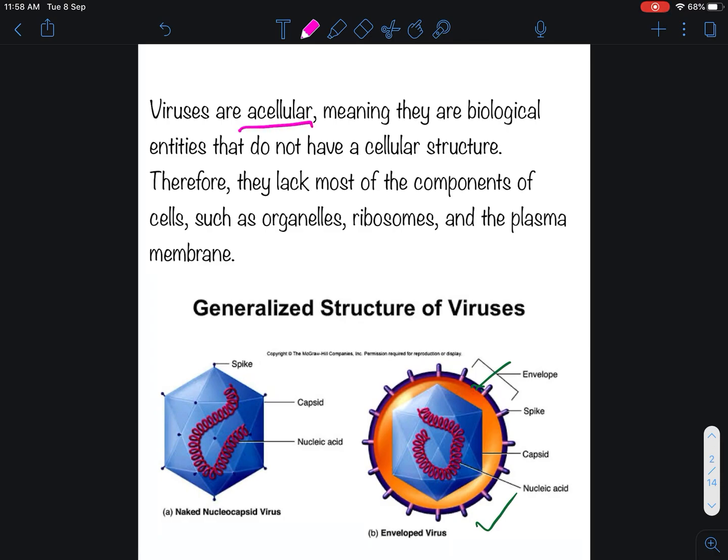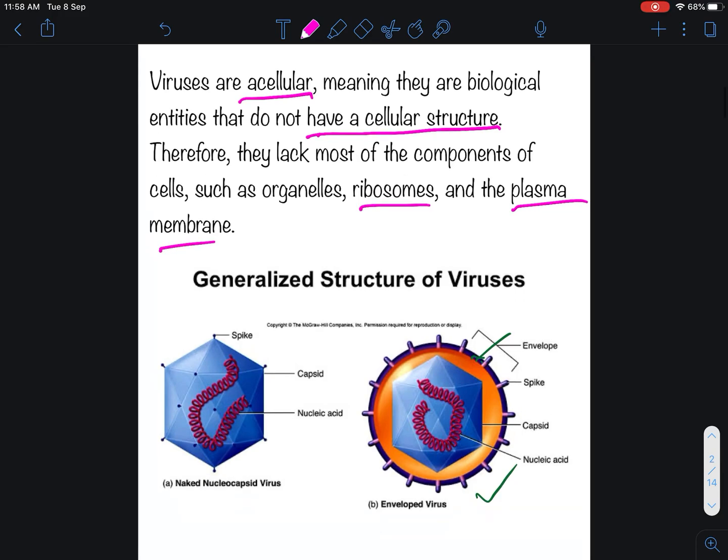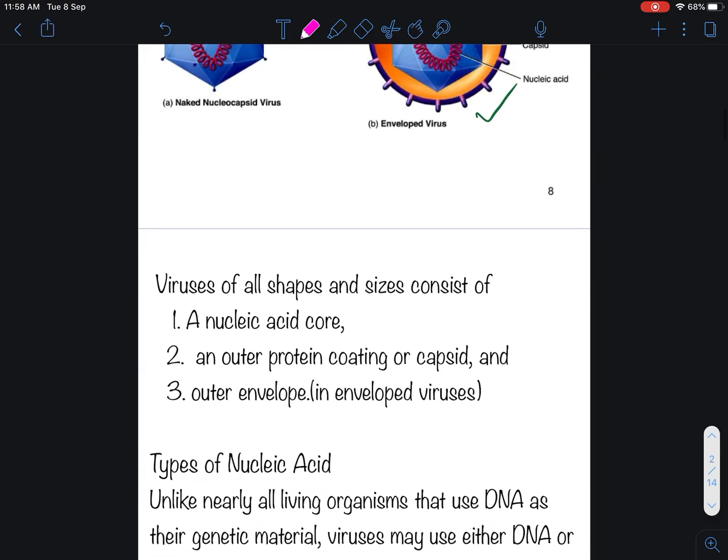What are viruses? Viruses are acellular, meaning they are biological entities that do not have a cellular structure. Therefore, they lack most of the components of cells such as organelles, ribosomes and plasma membranes.